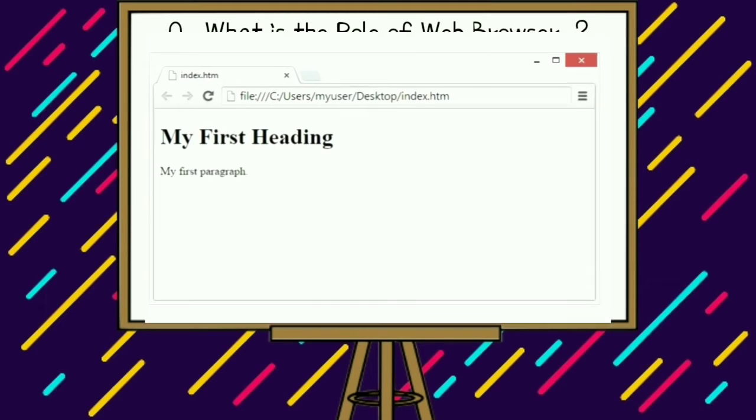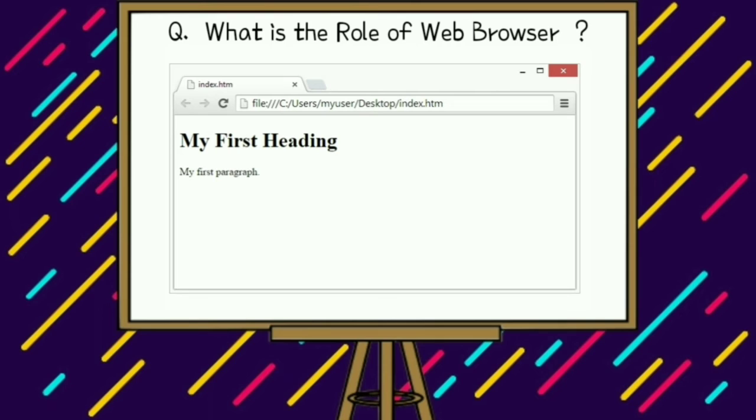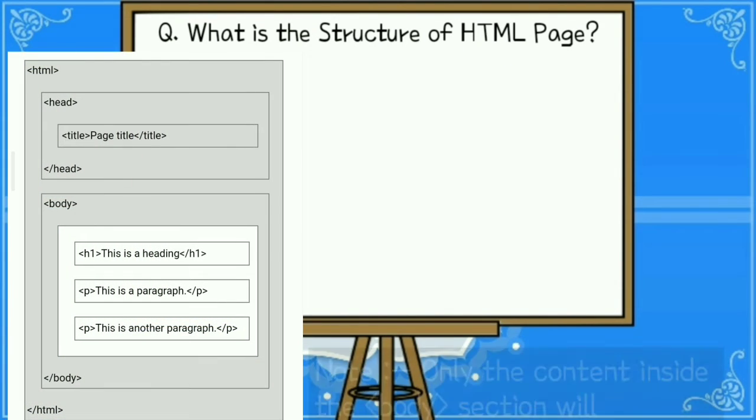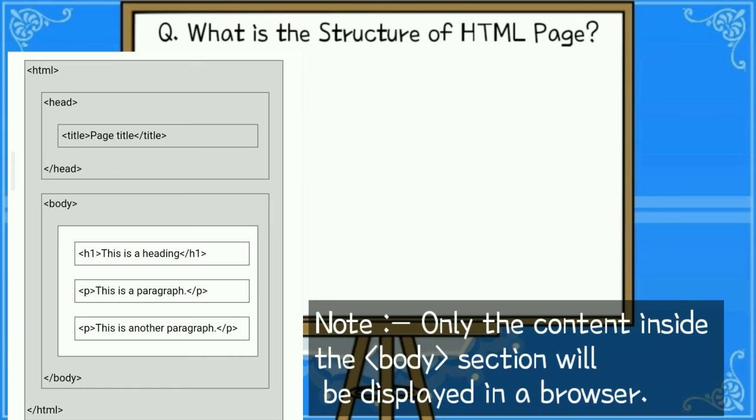Web browser. The purpose of a web browser is to read HTML documents and display them correctly. A browser does not display the HTML tags but uses them to determine how to display the document. HTML page structure. Here is a note. Only the content inside the body section will be displayed in the browser.